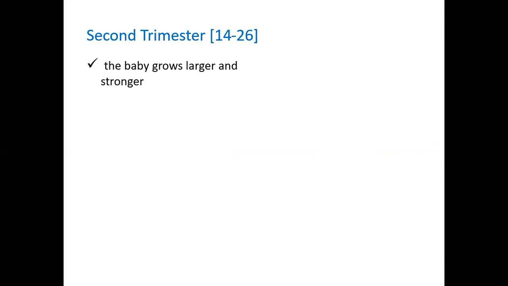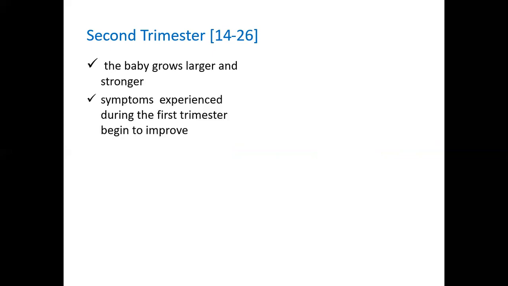So the growth of the baby increases exponentially in this trimester. Whatever symptoms the mother had during the first trimester, like nausea, craving for food, and so on, they tend to improve or disappear.